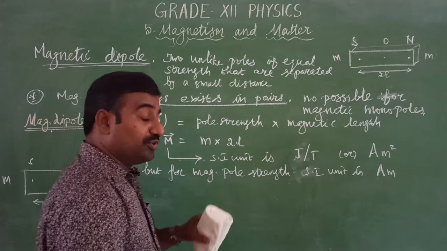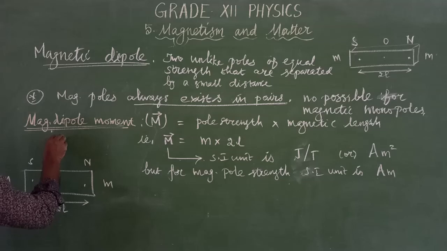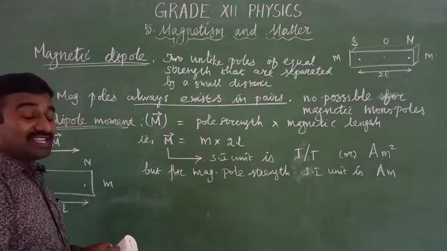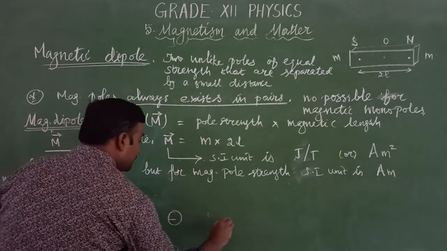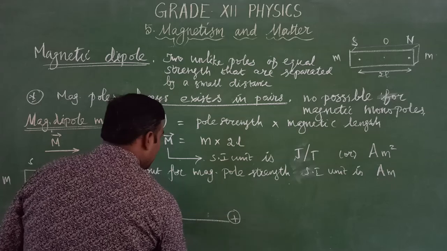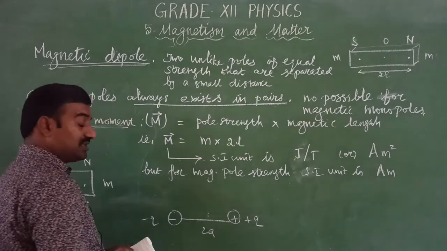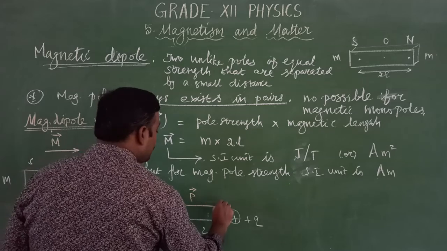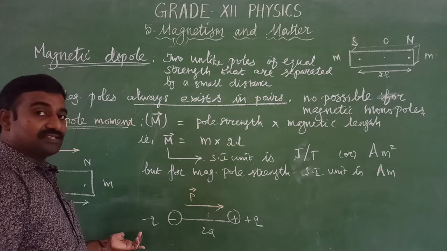Okay, and one more thing. In a given bar magnet, the magnetic dipole moment always points from south to north pole. Very important thing, from south pole to north pole. But in the case of electric charges, just now I said, we have two equal and opposite charges, minus q and plus q, separated by a distance 2a. Here the electric dipole moment always points from negative to positive charge. Don't get confused, both are different cases.